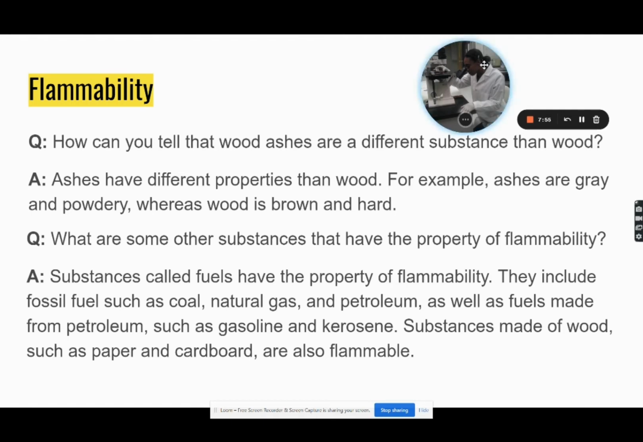And we think about this when we see a person cooking on a gas stove, right? So the gas that's coming out of that stove is flammable. That's why they're able to use it to cook with, right? Some other substances that are flammable, substances made of wood, such as paper and cardboard, are all flammable substances.